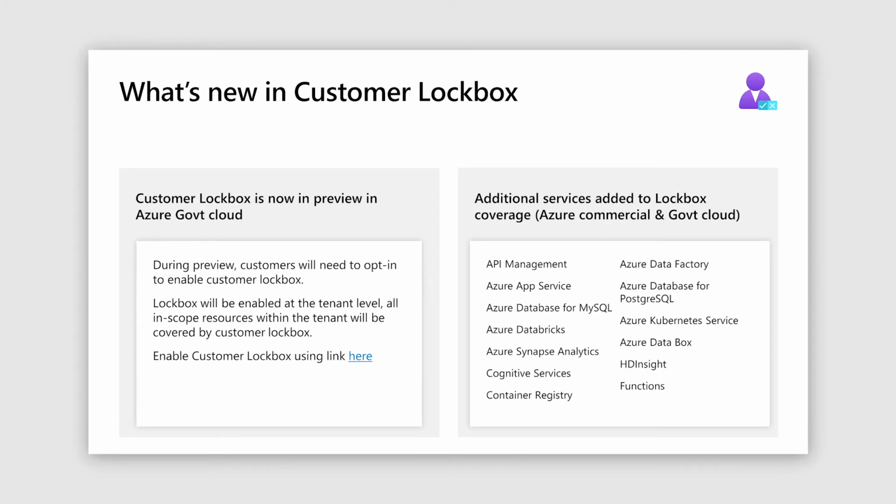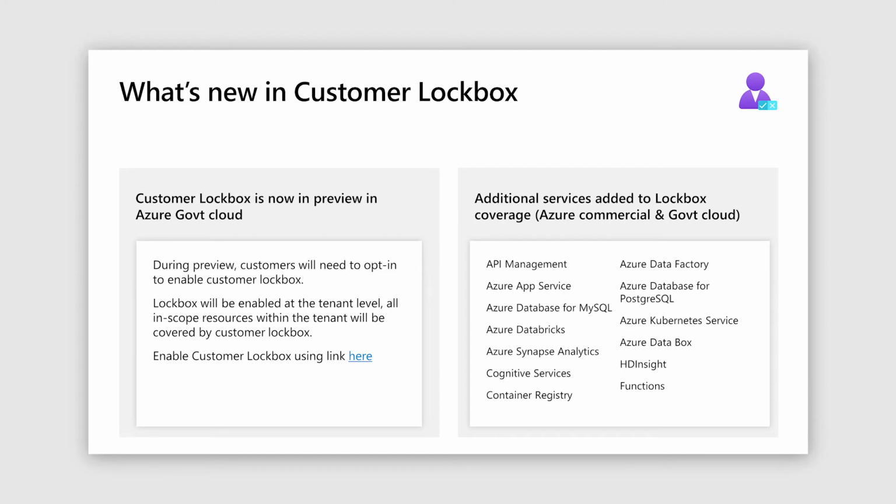Now, once we have this, there are around 20 services that we are now covering for Customer Lockbox. Azure has hundreds of services, if not thousands of offerings, that are available. So there is a question that we get back from the customer as to how does the customer know whether Lockbox is applicable to a service or not? And if it's applicable, is it covered under Customer Lockbox, or are there any plans?